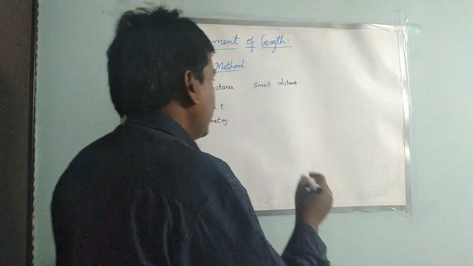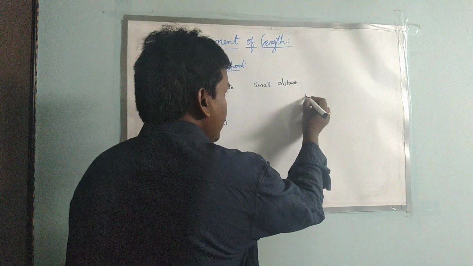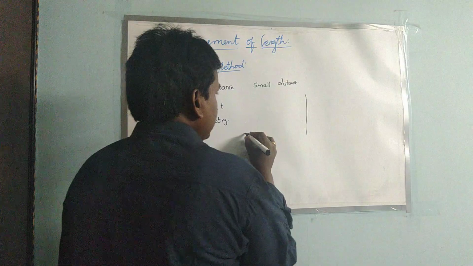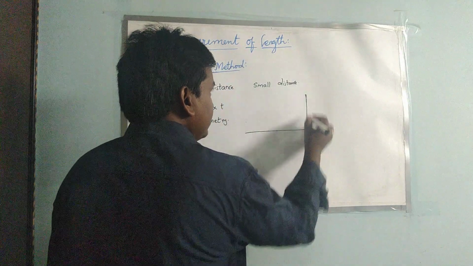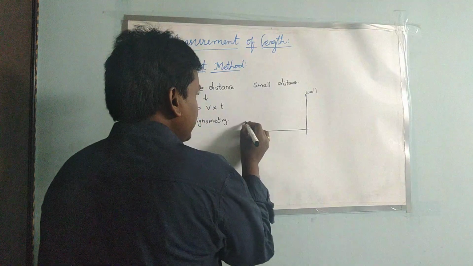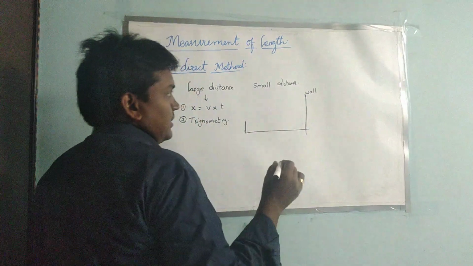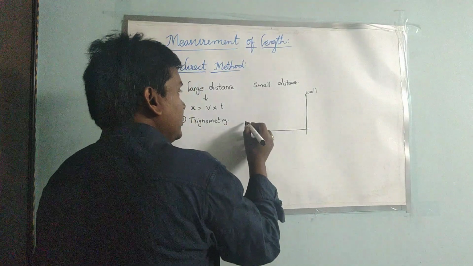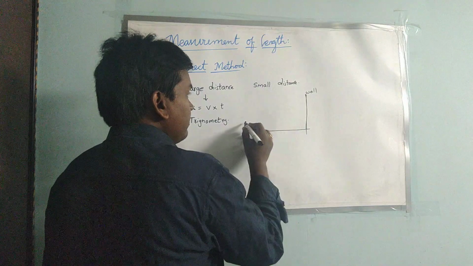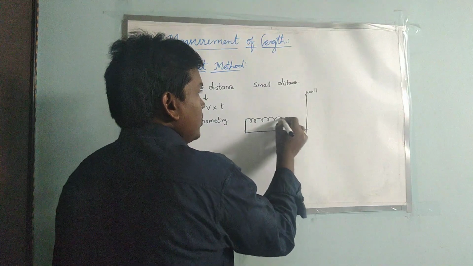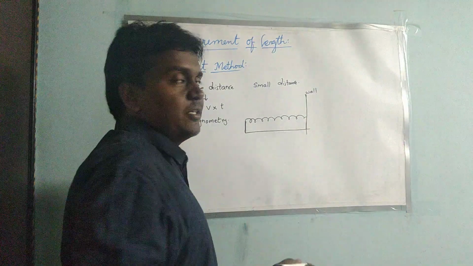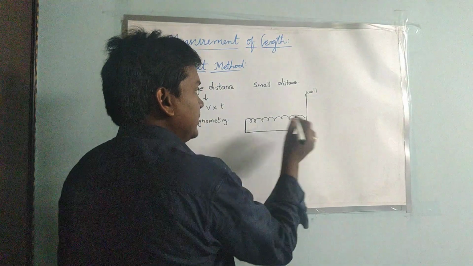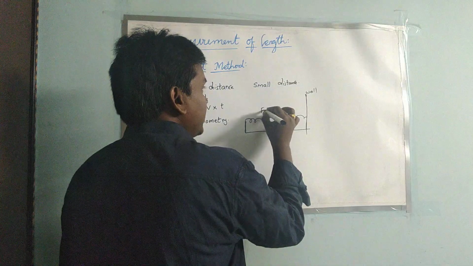For these methods, for example, consider a wall at a certain distance. This is the wall, and here we are, and we are unable to go to that wall. So what we do is send a sound wave from here. The sound wave travels to the wall, hits the wall, and the sound wave comes back. The coming back of the sound wave is called an echo.